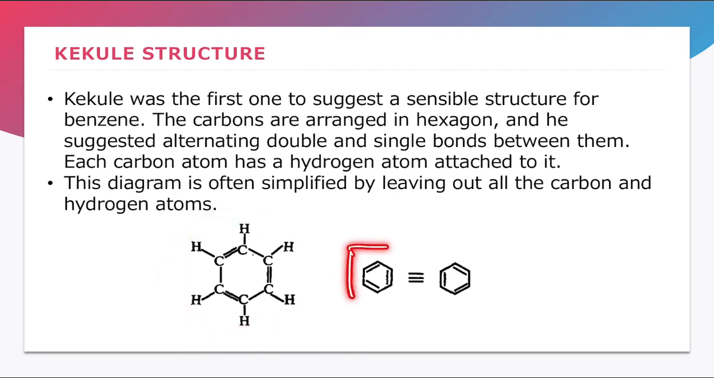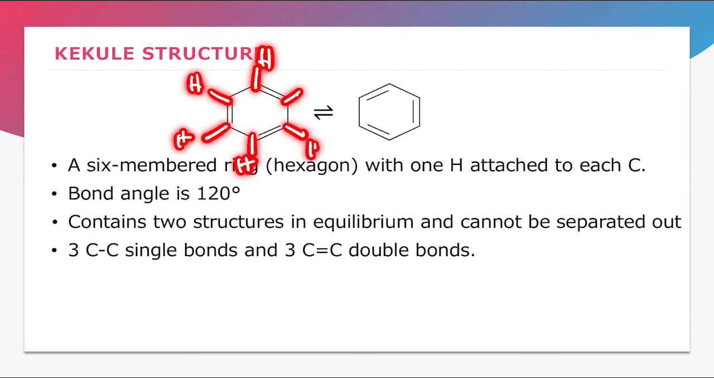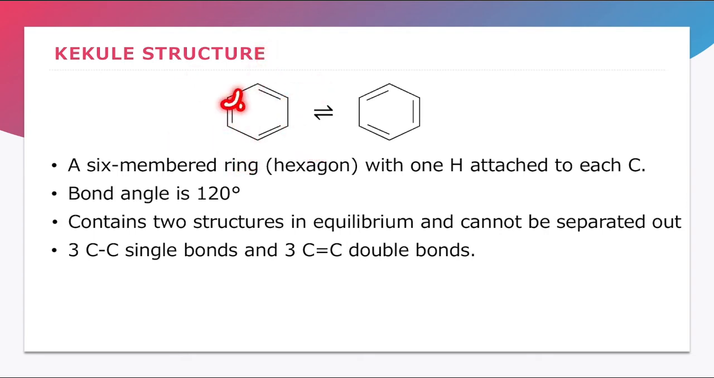And this diagram actually is often simplified by leaving out all the carbon and hydrogen atoms. So according to Kekulé, the benzene ring is a 6-membered ring with 1 H attached to each carbon. And the bond angle is 120 degrees. And it contains 2 structures in equilibrium and cannot be separated out. And it contains 3 carbon-carbon single bonds and 3 carbon-carbon double bonds that are alternating to each other.